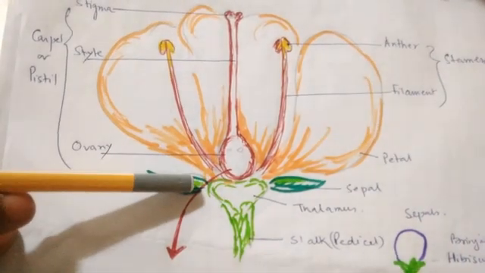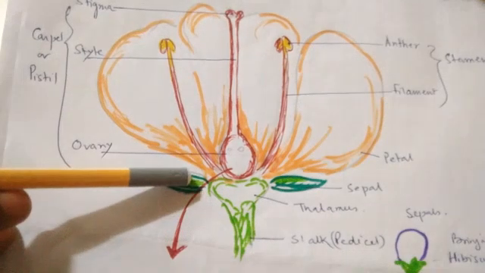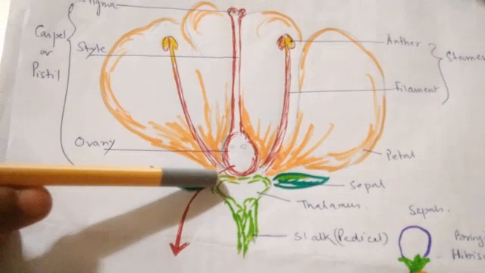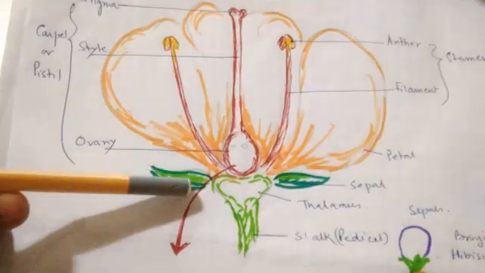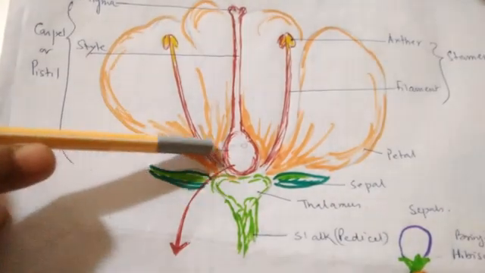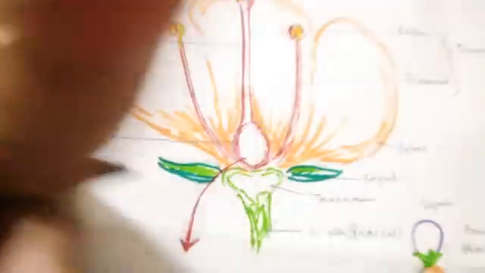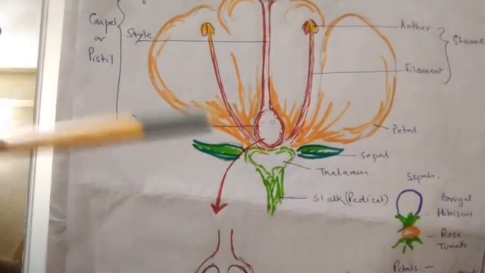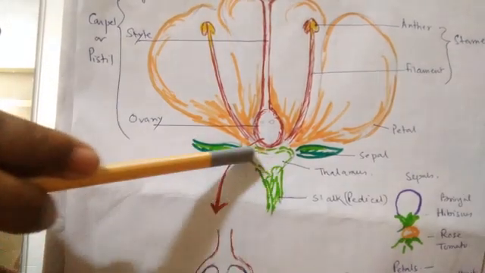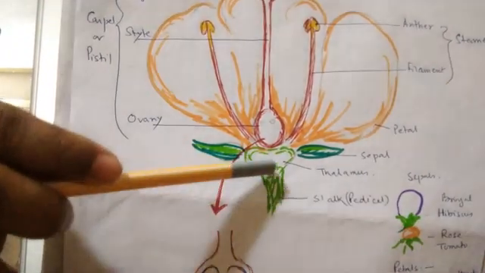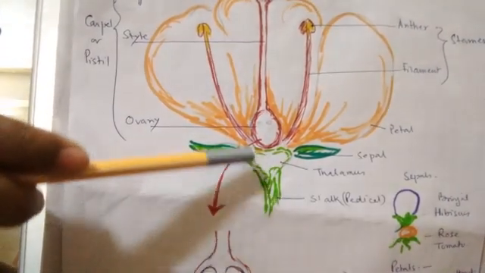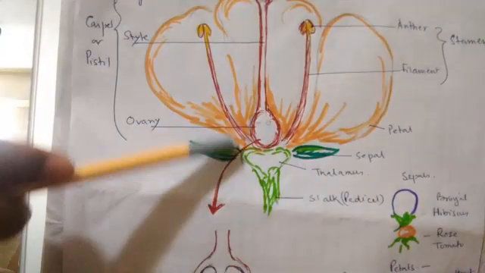You can see here this is one of the parts called whorl. These are called whorls. So various whorls of the flower come from the thalamus. This is one whorl, this is another whorl, this is another whorl, and this is another whorl. So these are the whorls which are present on this base. Clear? So base of the flower is flat. The stalk, when it moves upward, becomes flat and holds all the whorls of the flower.